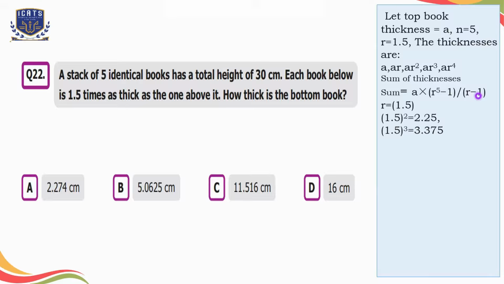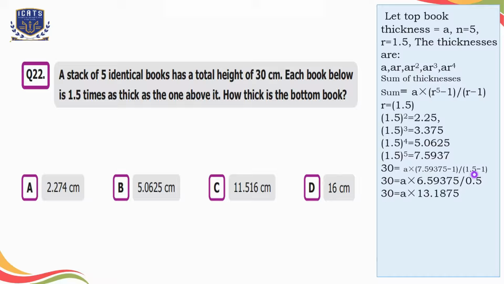Similarly, we can find the cube of 1.5, fourth value and fifth as well. Now we will put all the values in the formula. Here, as the height of all 5 books is 30 centimeters, we will say sum is equal to 30 is equal to A, which is unknown, multiplied by R raised to power 5, which is calculated over here, minus 1, divided by 1.5 minus 1.